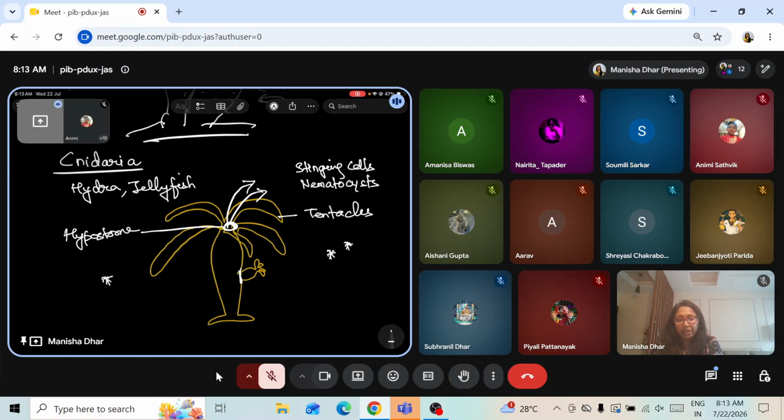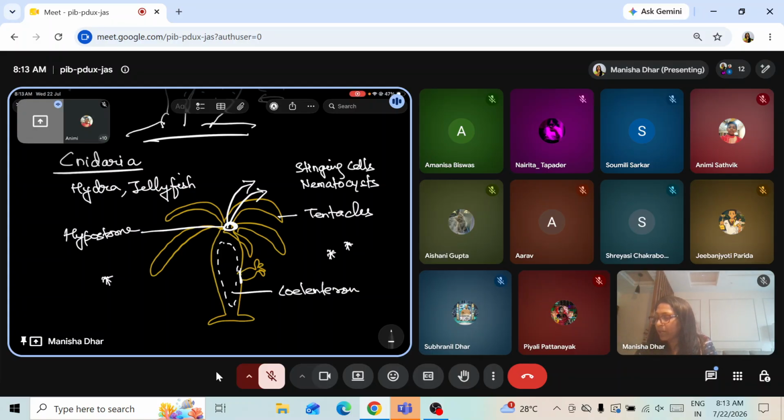This is about Cnidaria. Okay, I'll just read about the points. It has got a 2-layered body wall, encloses a single body cavity called coelenteron. Yes, inside the body there's a cavity. That food enters into that coelenteron. This body cavity is coelenteron. Okay. All right. So the cavity opens by a mouth at one end only, as we have seen.